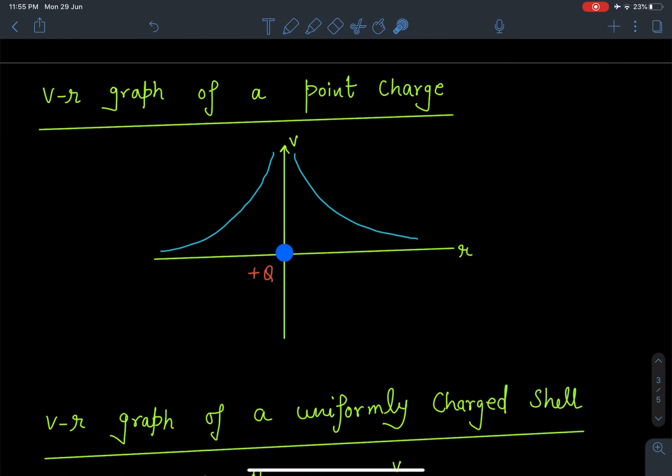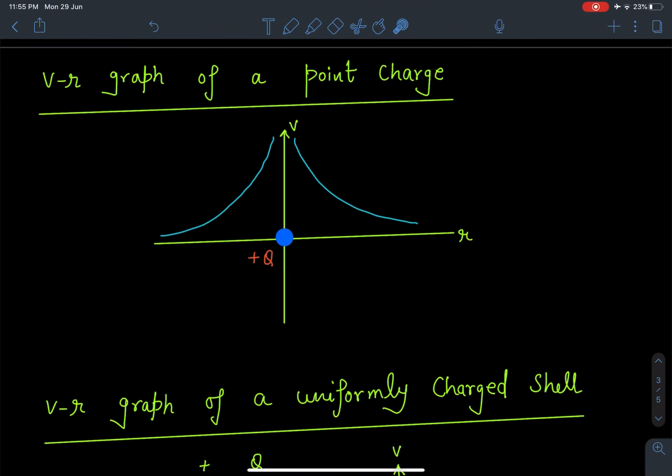Now the VR graph of a point charge, if you see, is a very simple graph, you would have seen it. Nearby the charge, the value of potential will be infinity, but this potential will be positive as the charge is positive, and it is approaching the same number. So such a type of discontinuity is possible. That's what we have discussed in points A, B, C, where I have taken three graphs.